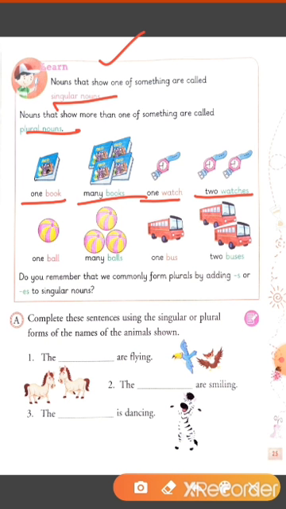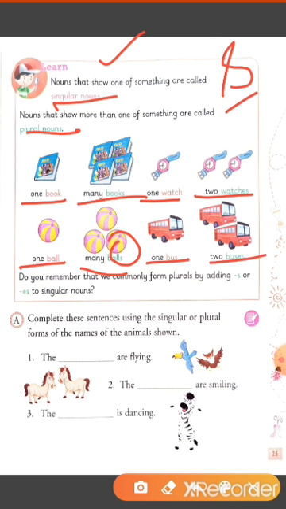We normally add the letter S at the end of the word. For example, one ball or many balls. So, to make the word ball into plural balls, we add the letter S to the word ball. Similarly, one bus or two buses. Okay, students? Now,